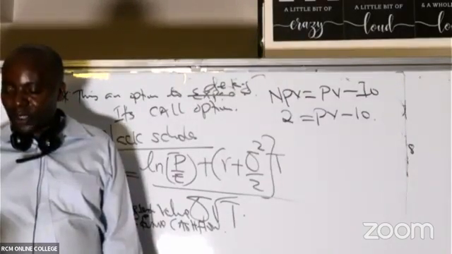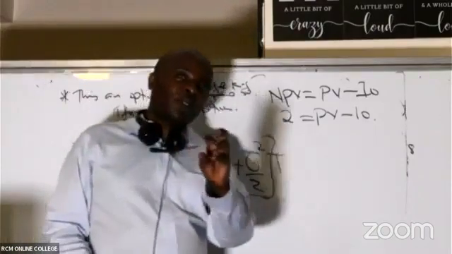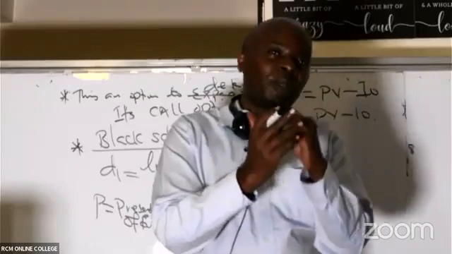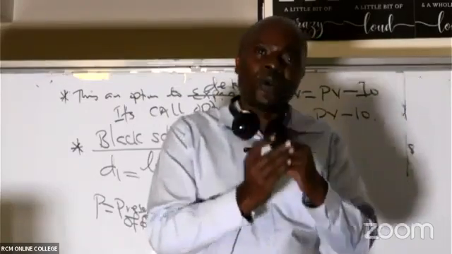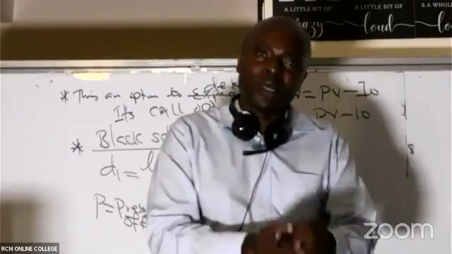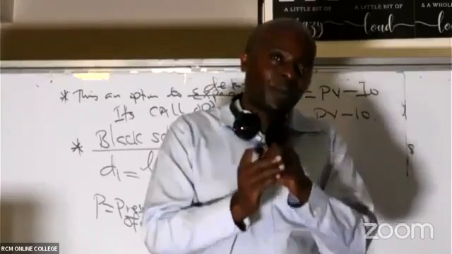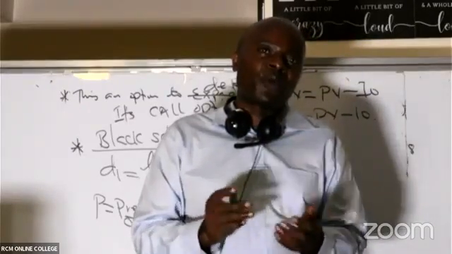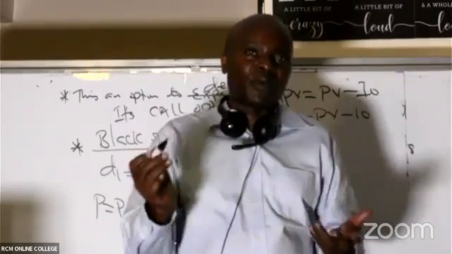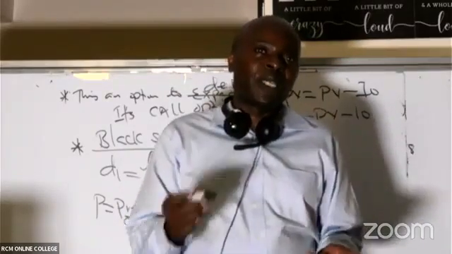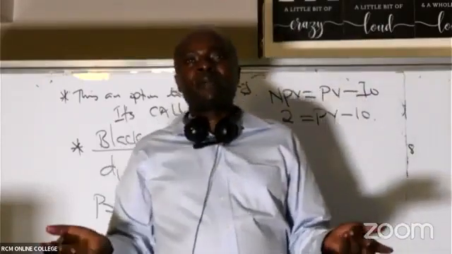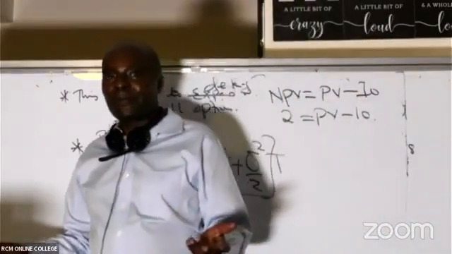We know the initial cost is 10. And remember, if you miss out on something small like that, the entire D1 will be wrong, your D2 will be wrong, and the value of a call option will be wrong. If it was a put option, even the value of the put option will be wrong. So unless you get an examiner who is willing to sympathize with you a little bit and give some marks, you will end up getting 1 out of 10. And yet you are a very bright student.